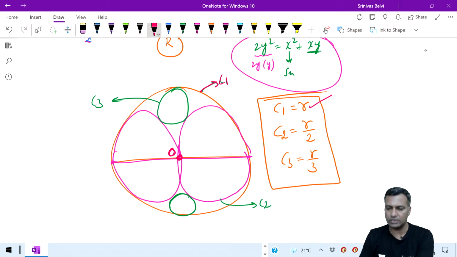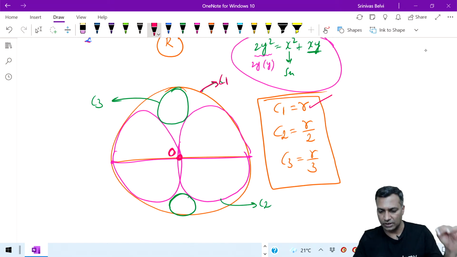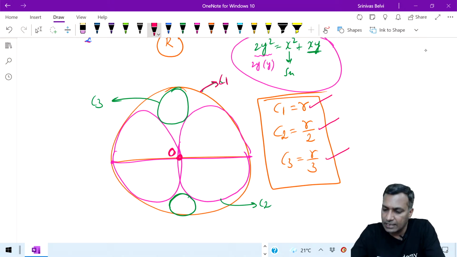Let O be the center. They touch there. And then you squeeze in another 2 circles. There are 3 types of circles, C1, C2, C3. So C2, the radius would be R by 2. C3, the radius would be R by 3. From there, they can ask questions with respect to areas, etc., etc.